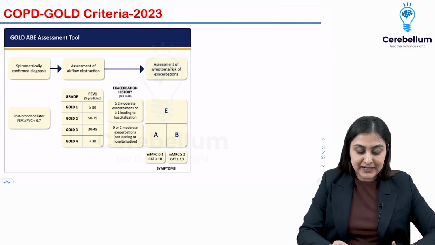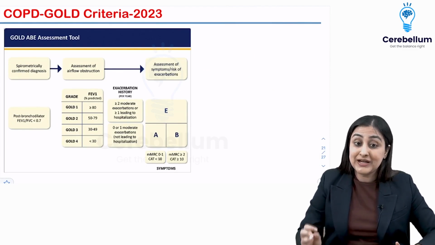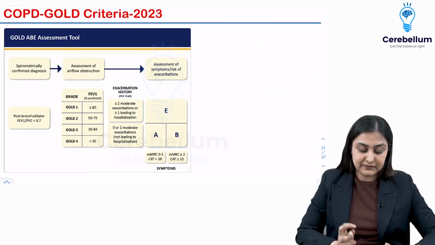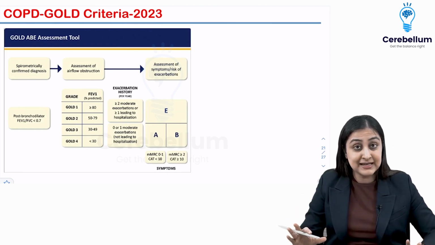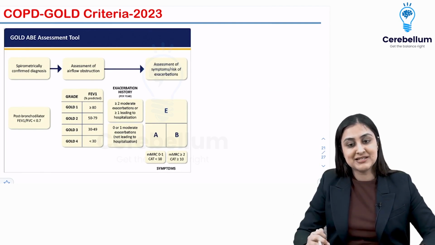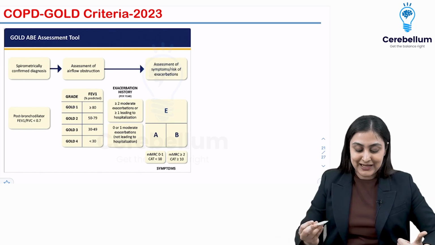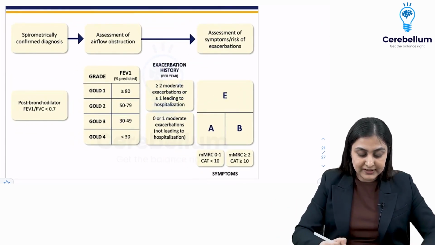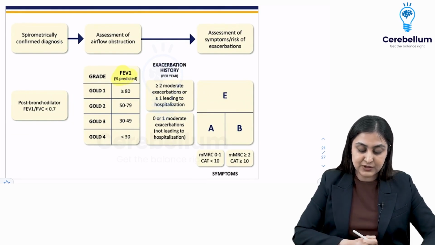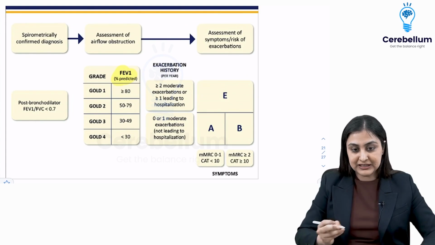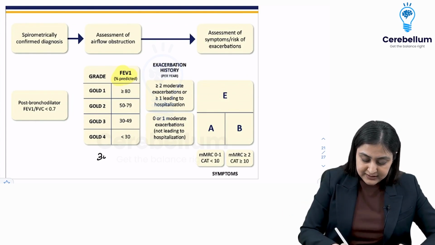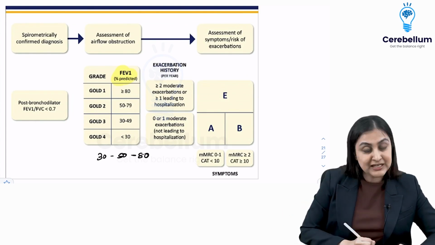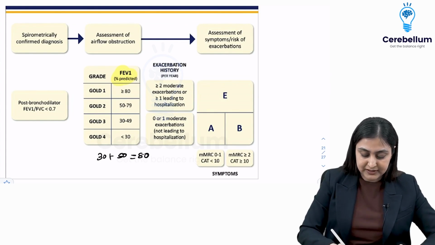Very quickly, a few updates. This is GOLD 2023, this year's update, wherein we have stopped using ABCD. I'm sure most of you have learned ABCD. It's gone. It's now ABE. So the world is simpler for us. They have not changed the GOLD grading. That is still the same, wherein we are using percentage FEV1. Here the numbers are 30, 50 and 80. 30 plus 50 equals 80. So that's the formula you remember here.